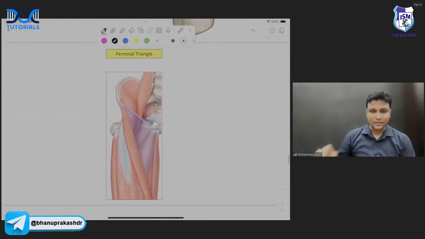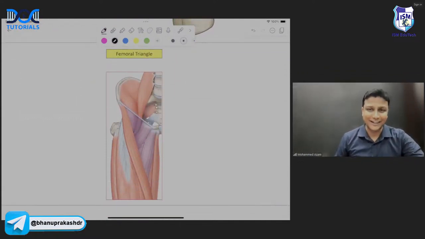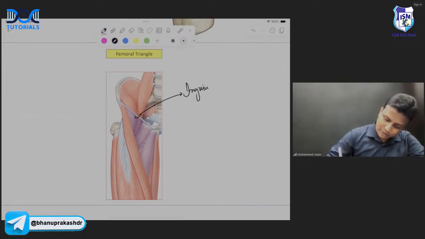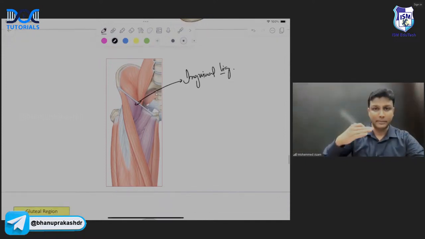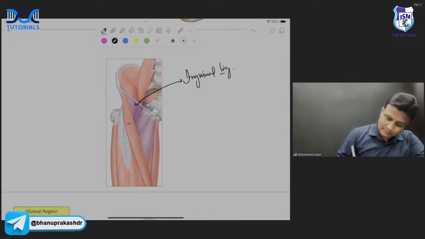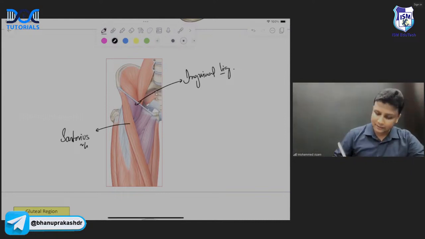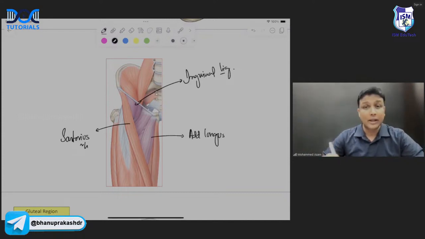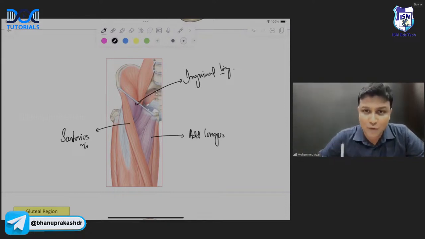Now moving on to the next concept here, the femoral triangle. Femoral triangle किसके बीच में form होता है? This ligament that you are able to see here is the inguinal ligament. Okay, that is going to form the base. And then this muscle here will be the sartorius muscle, sir. That is going to form the lateral boundary. And this one here will be the adductor longus, and adductor longus is going to form the medial boundary, sir. So between these three, the femoral triangle is formed.